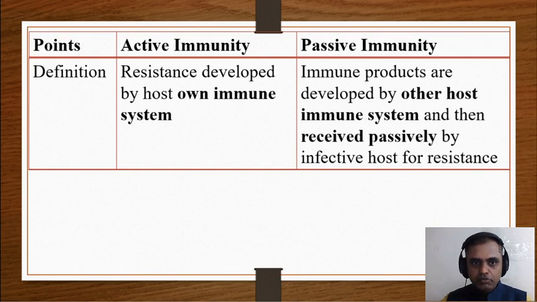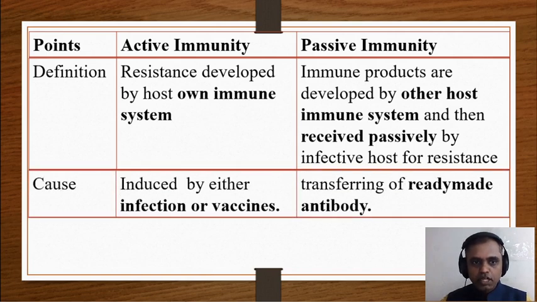Definition of active acquired immunity: resistance developed by the host's own immune system is known as active immunity, whereas in passive immunity, immune products are developed by another host's immune system and then received passively by the infected host for resistance. In simple understanding, active immunity means the immune response developed by its own immune system, whereas passive immunity means the immune response is passively received from another host by the infected host.